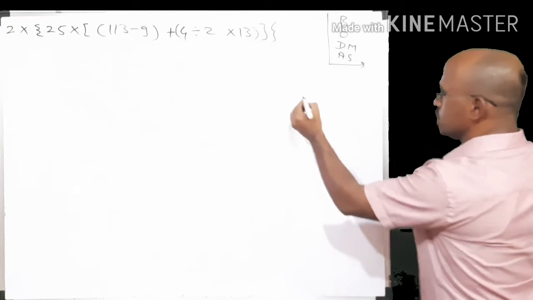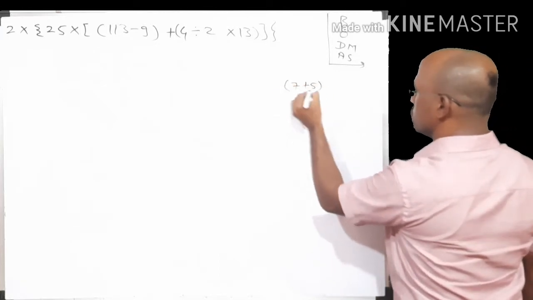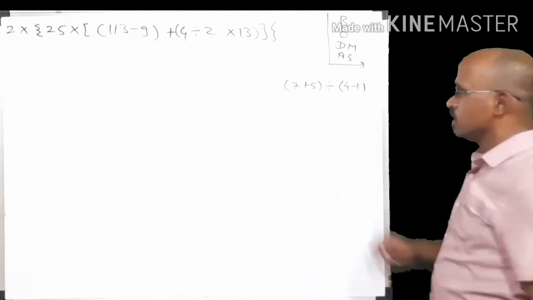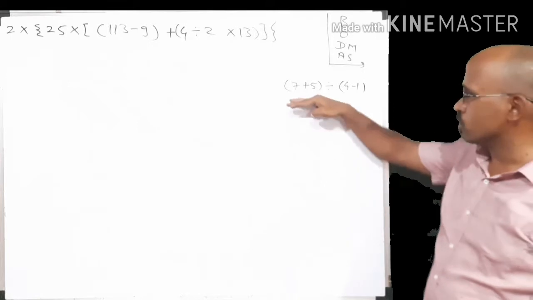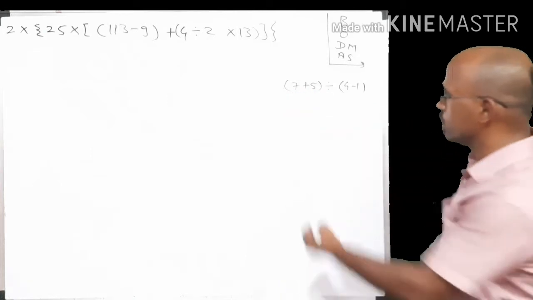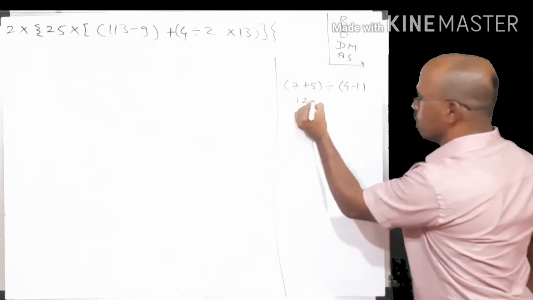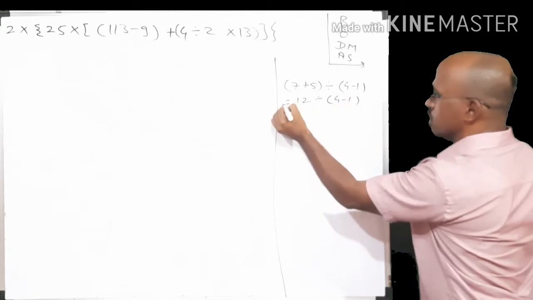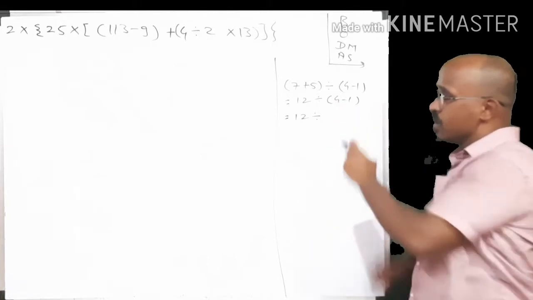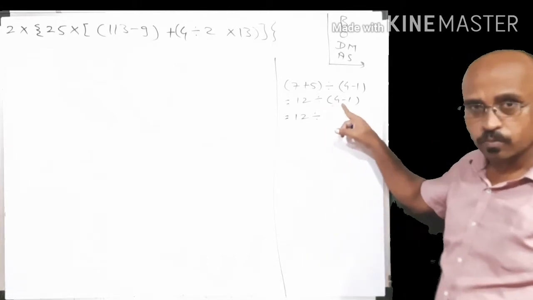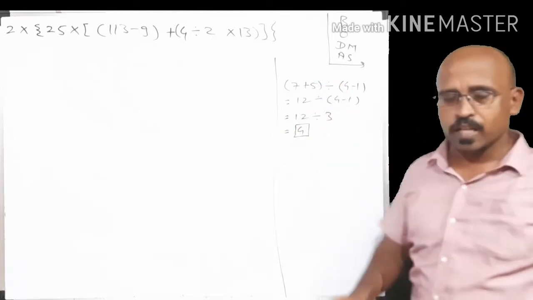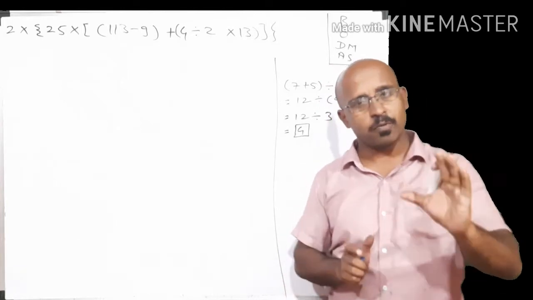Suppose the example is (7 plus 5) divided by (4 minus 1). Then there are two brackets, both having the same priority, so we will solve the leftmost bracket first. So it will be 7 plus 5 is 12, divided by (4 minus 1), which equals 12 divided by (4 minus 1). Once again, bracket is having higher priority than division, so we will solve bracket first. 4 minus 1 is 3, so that is 4. So it is clear that if there are two brackets, then the leftmost bracket we will solve first.